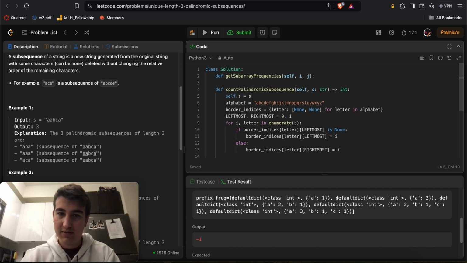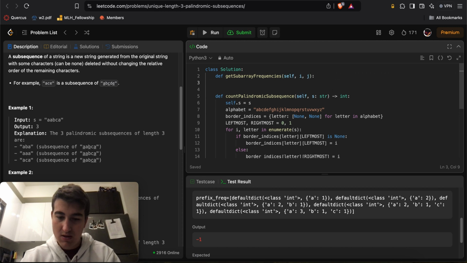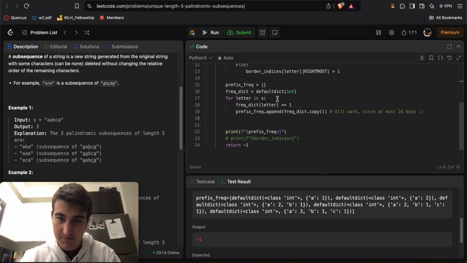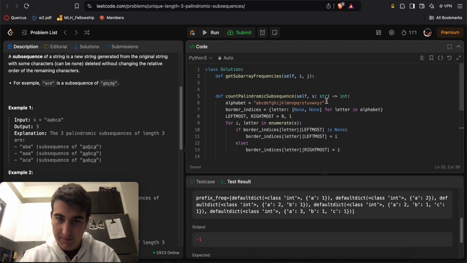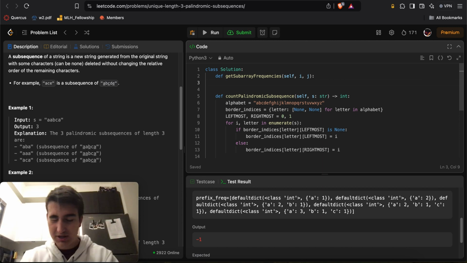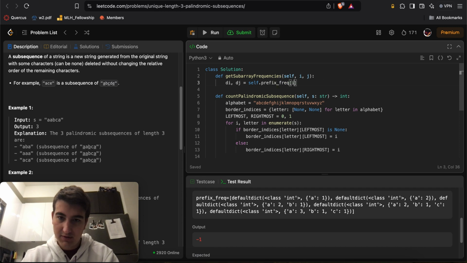Here we'll do self.s equals s. Here we'll say, we don't even need this. Here we'll do self.prefix frec. So we have 0 to I, 0 to J, so essentially it's like what we want to do. di, dj equals self.prefix frec of I, self.prefix frec of J.